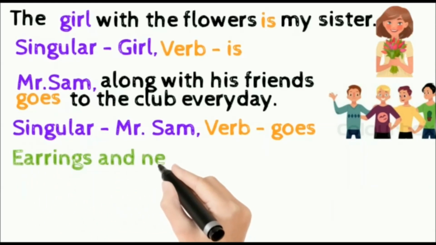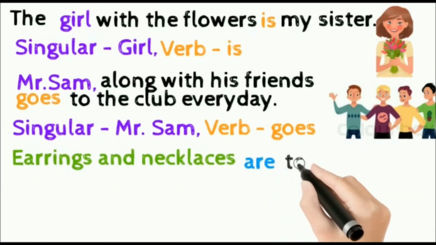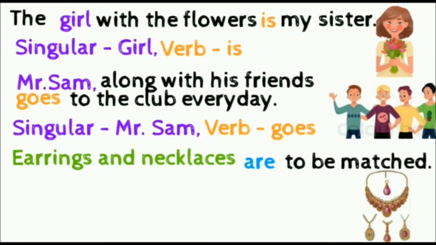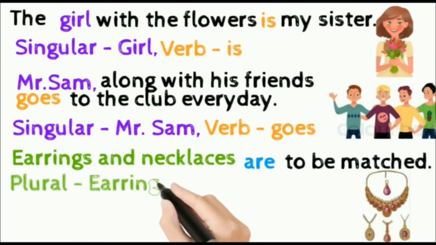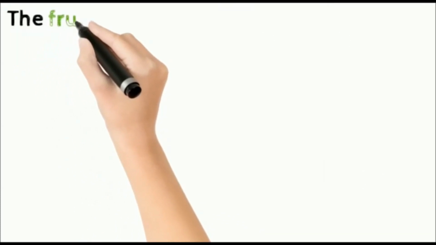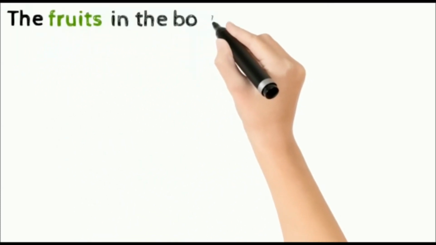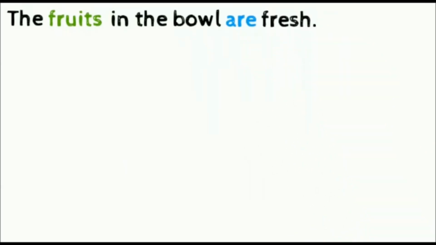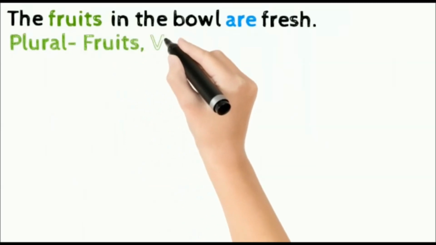Earrings and necklaces are to be matched. Earrings and necklaces is a compound noun. Therefore, it is in the plural form, and therefore we use the verb are, which is also plural. A few more examples. The fruits in the bowl are fresh. Here, the fruits is plural. Therefore, the verb are is used, which is also plural.